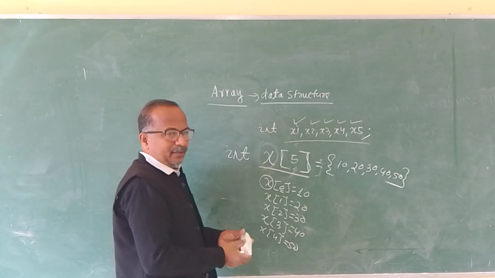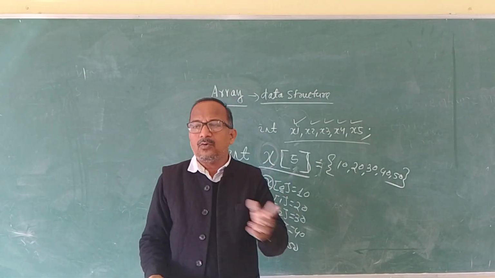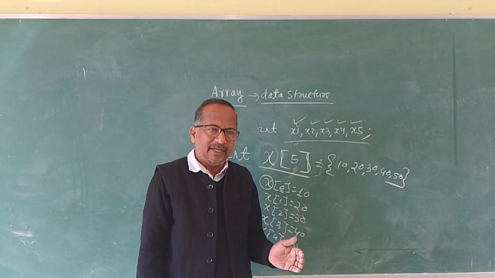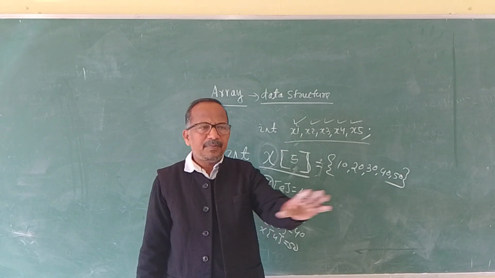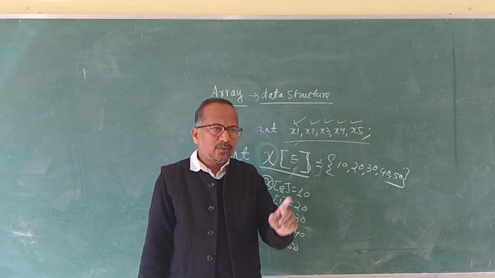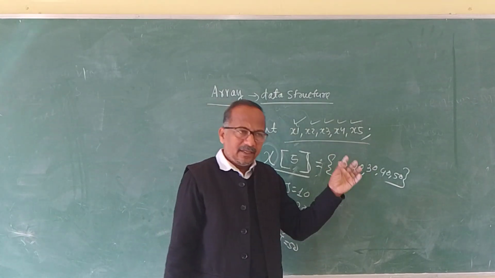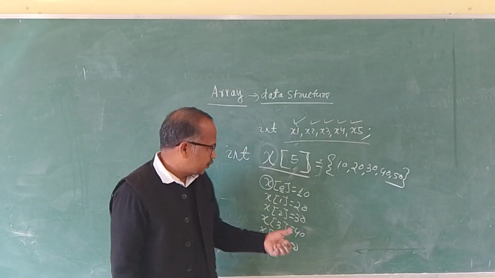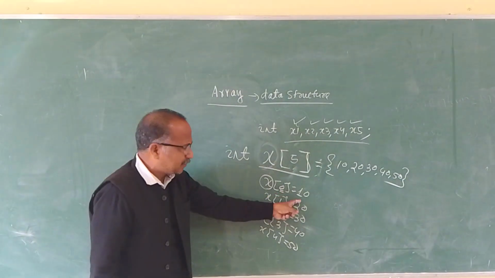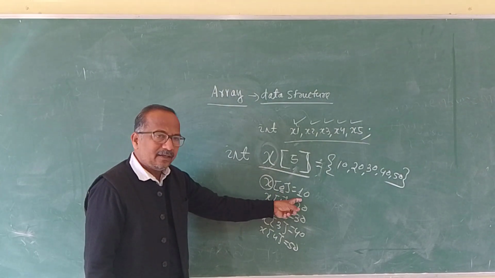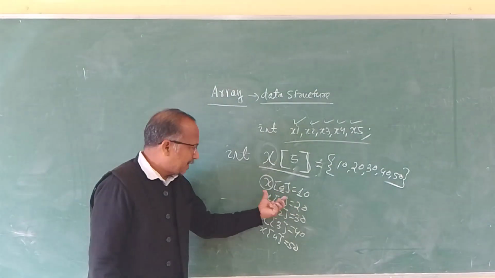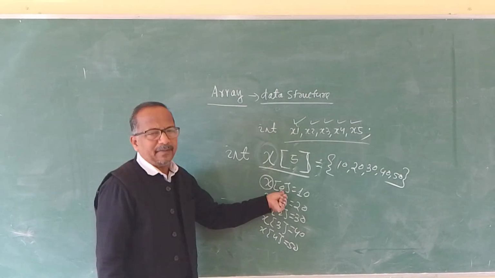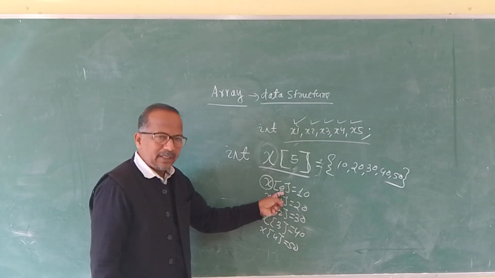Normally, we start counting from 1 to 100. But in the case of an array, we start from the 0th element. For example, we have 50 students with roll numbers 1, 2, 3, 4 up to 50. But in the array, we start the first element with a reference to the 0th element. The name of the array is x and this is the 0th element. So the first element is the 0th element.